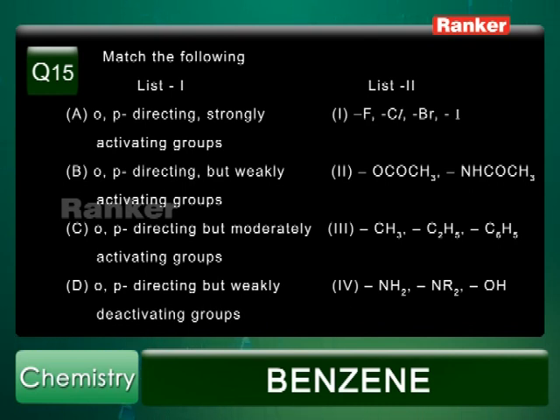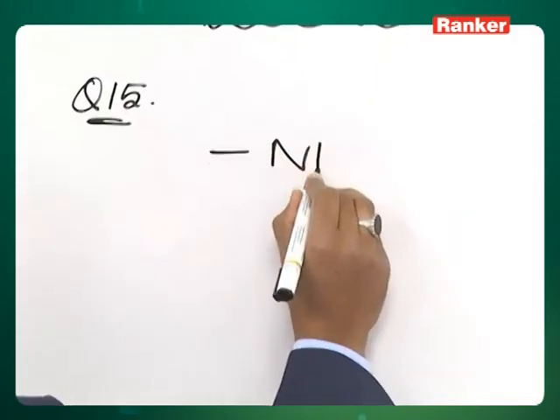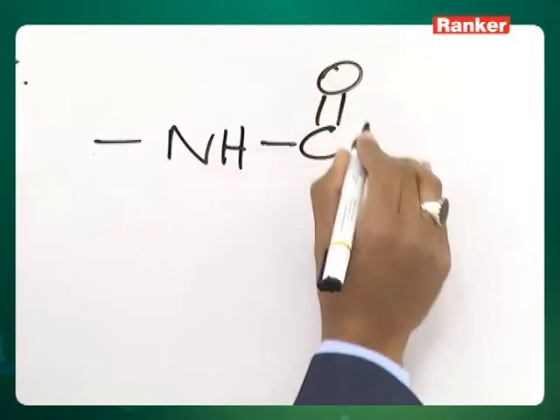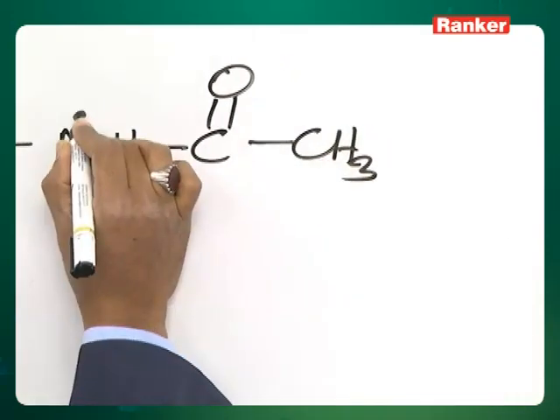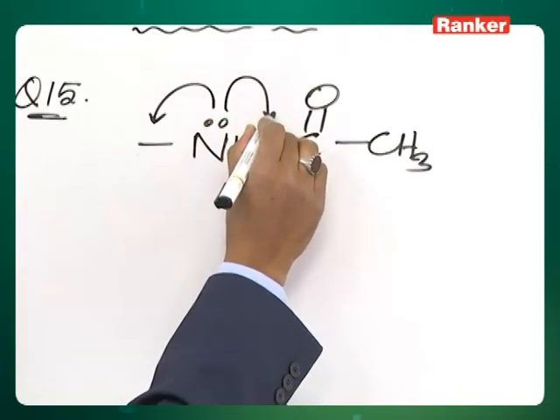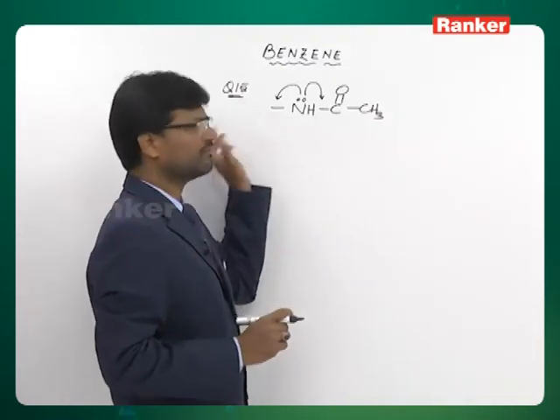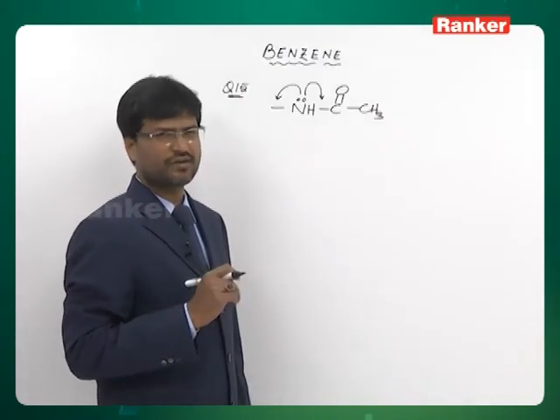Option C, ortho-para directing but moderately activating groups. In this we can put the second option, that is ester group and aminoacetyl group. I will explain why. In NHCOCH3, the lone pair present on nitrogen can be released in this direction as well as in this direction. So the release is possible in two competing directions, and the extent of release in a particular direction will be less, which makes it moderately activating.